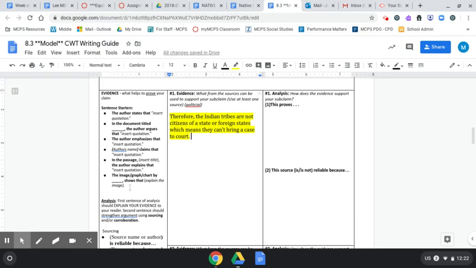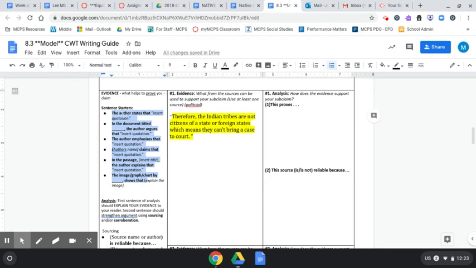However, a quote by itself is not good enough. You need to, number one, make sure it's in quotes, quotation marks. And number two, you need to make sure that you introduce the quote. That is where these sentence starters over here come in. You're going to pick a sentence starter.